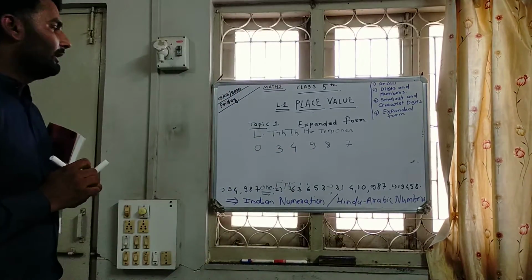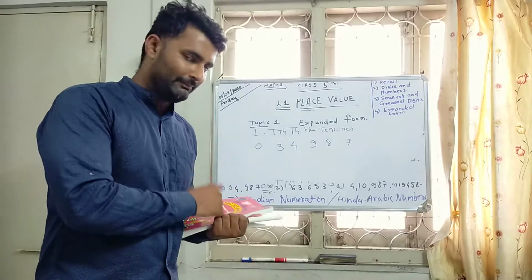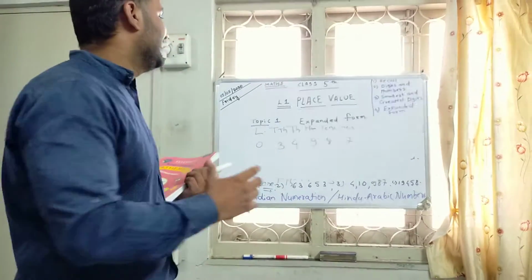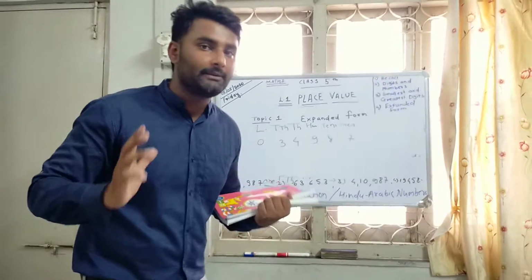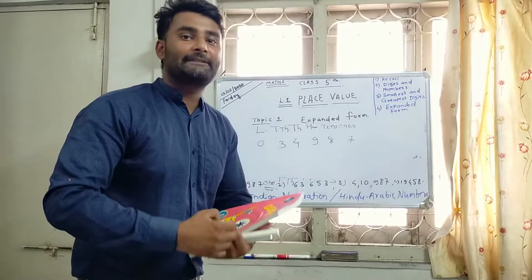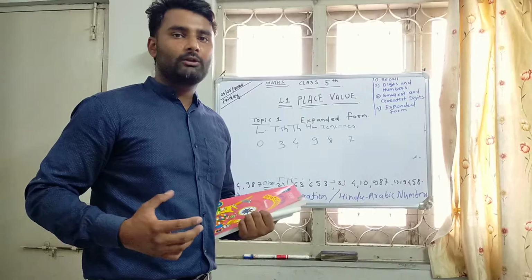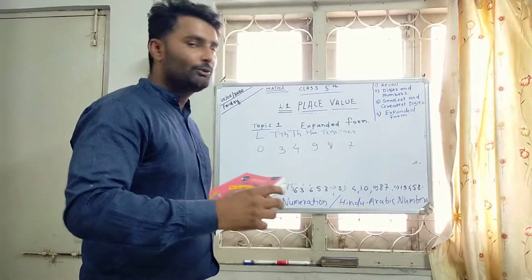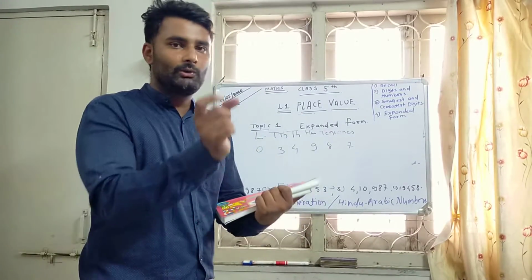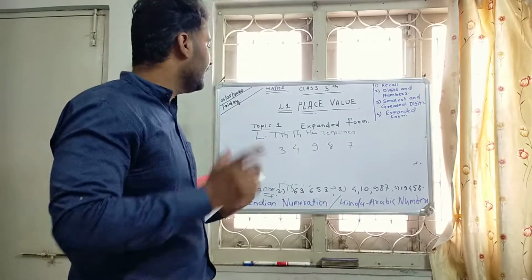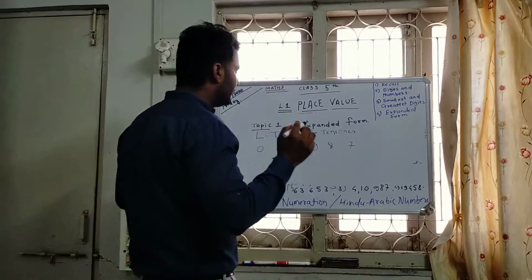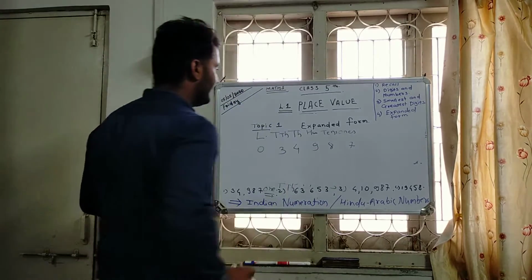Okay. So I want to read this number and try to expand this number. Oh, expand. What is meant by expand? Expand means expansion. We are going to expand it. We are going to simplify it. We are going to write by its value, that are place values and face values. Very good. So what are here?